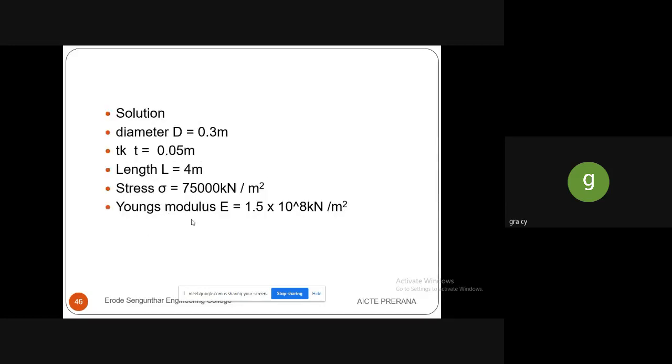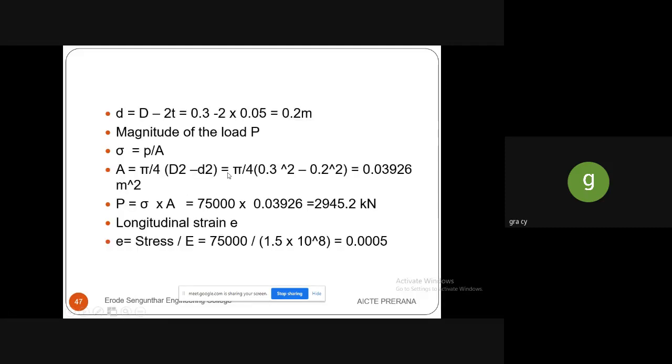So first thing is we have to write the given. First small d is to be arrived. Small d is capital D minus 2 times t, that is 0.3 minus 2 into thickness 0.05, so that we will get 0.2 meter. After finding this small diameter, we have to calculate the area. Here in the problem it is given as a hollow circular pipe, so the area will be pi by 4 into capital D square minus small d square.